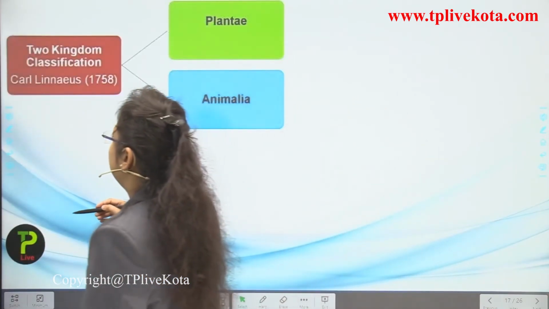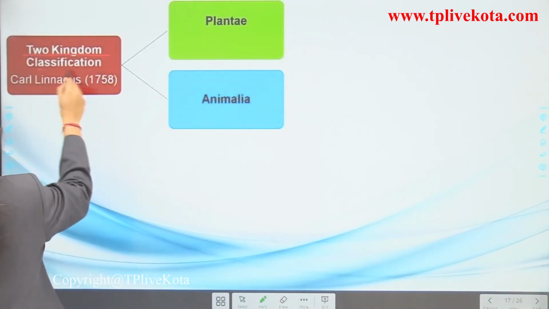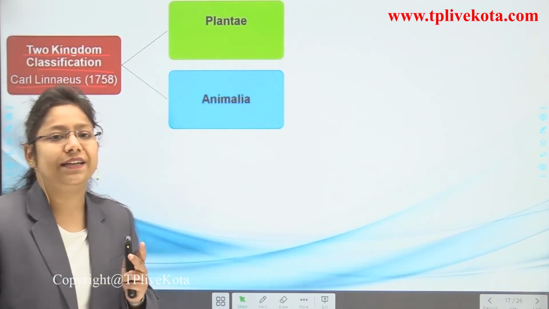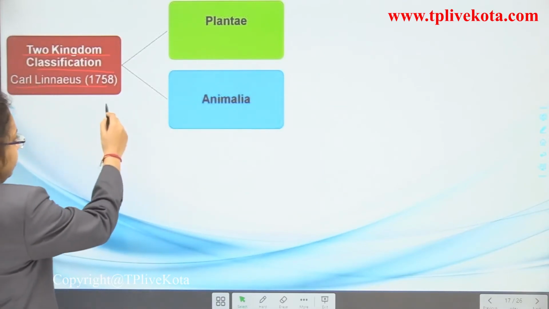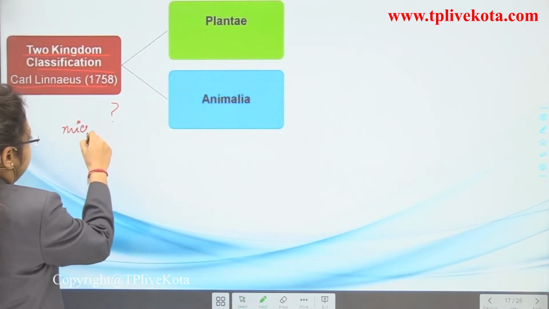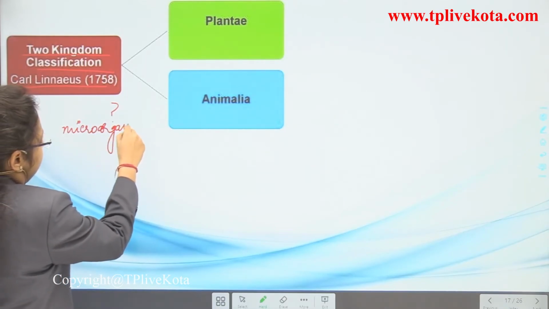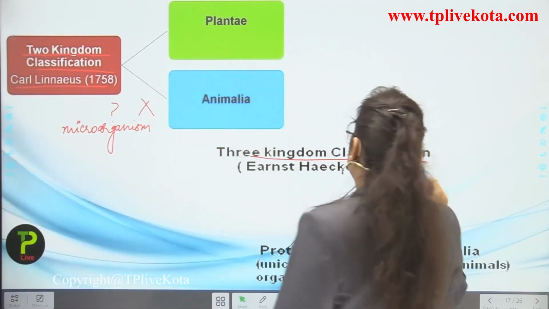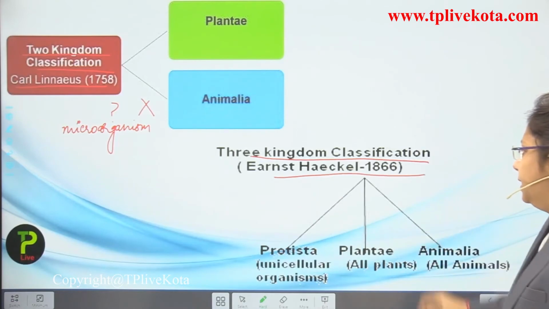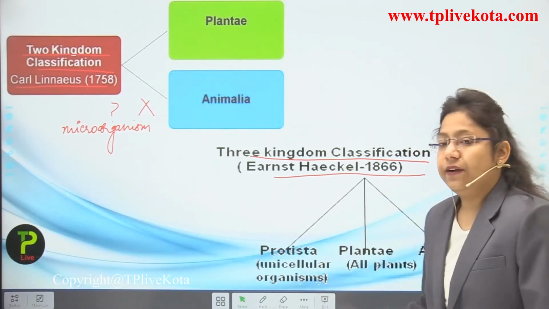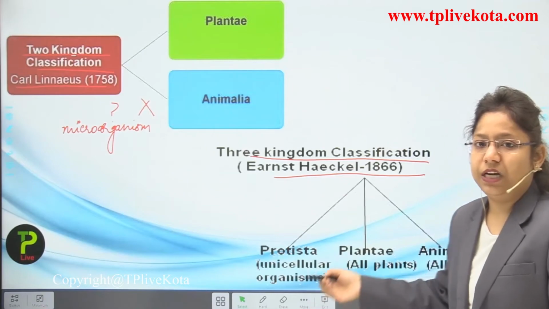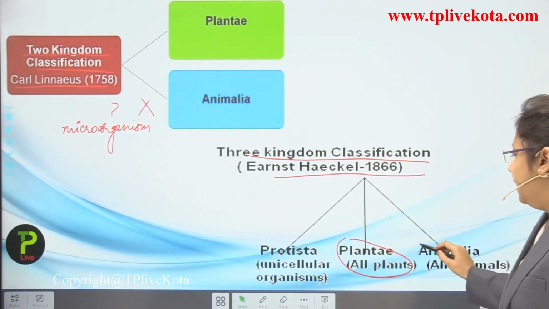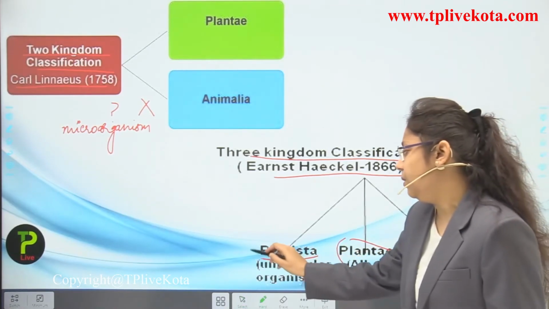Now you can see here, this is the 2 kingdom classification given by Carolus Linnaeus in 1758, in which he classified only 2 categories: Plantae and Animalia. The question mark came from the microorganisms, where they would go. So it was totally wrong. Next is the 3 kingdom classification given by Ernest Haeckel in 1866. He divided unicellular and multicellular organisms differently. Multicellular organisms were counted as plant and animal, and unicellular organisms were counted in Protista.